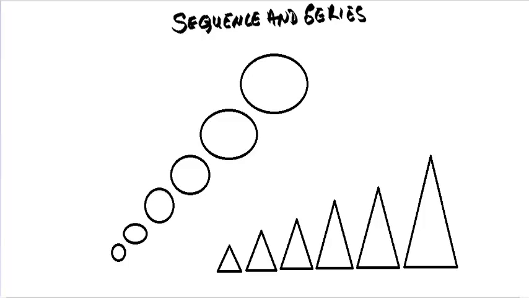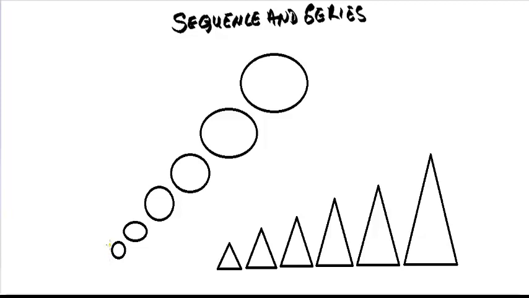When we talk about sequence and series, every day we have been encountering sequences in our lives, and in a pictorial form. This is what we can relate to sequences in a pictorial form. As you can see here, I have these circles.